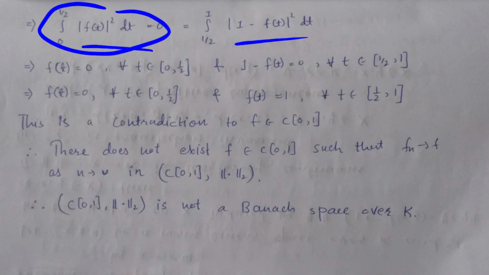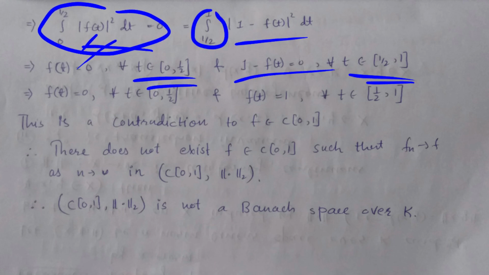This shows that my function f of t is 0 for t in the closed interval 0 to 1 by 2, and also 1 minus f of t is equal to 0 for t belonging to the closed interval 1 by 2 to 1. Taking f of t to the other side, f of t is equal to 1.